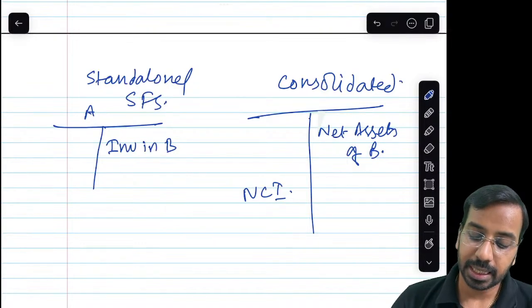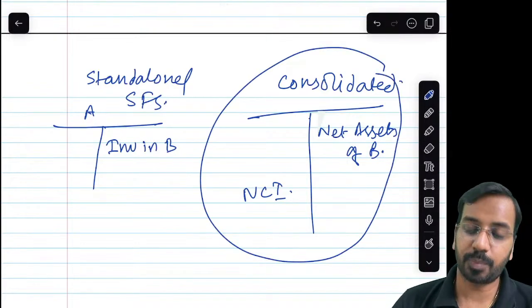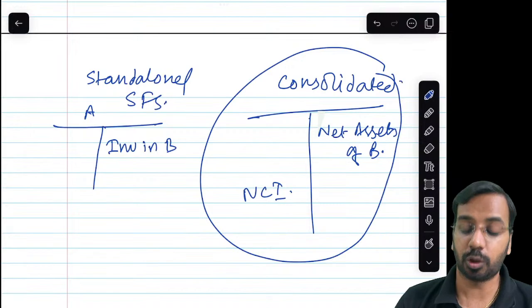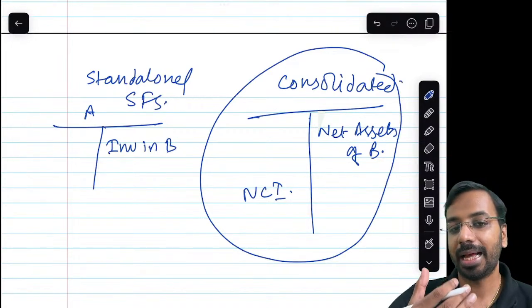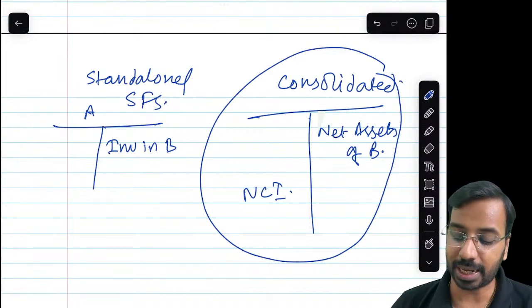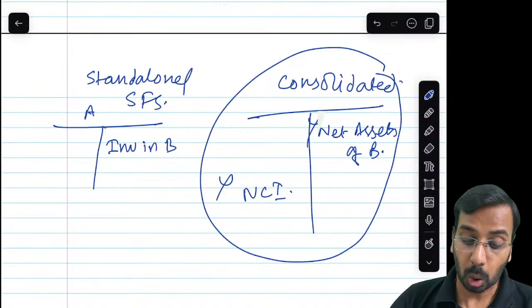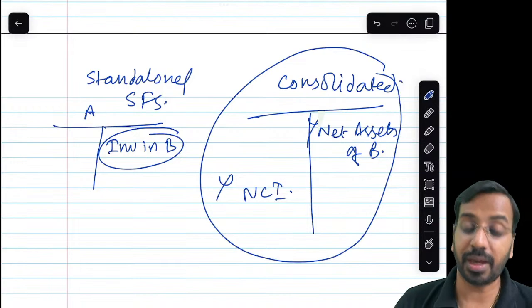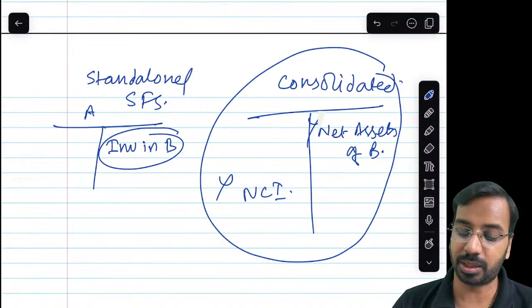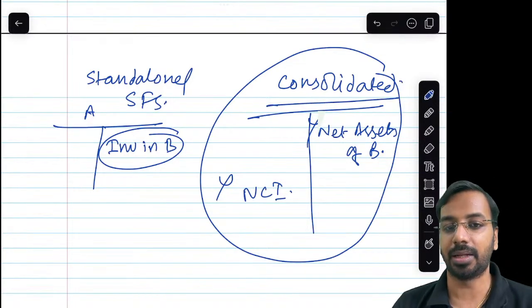Now, once the control is lost, we need to derecognize the net assets and the NCI of B from the consolidated balance sheet.